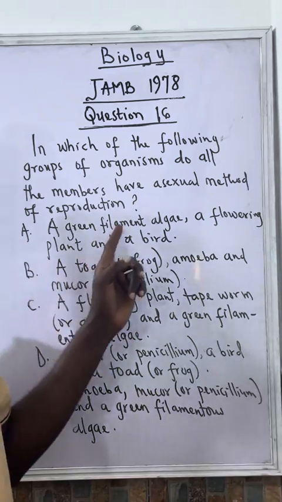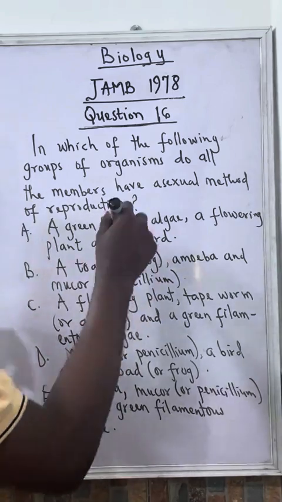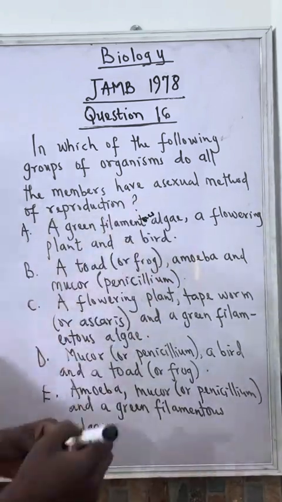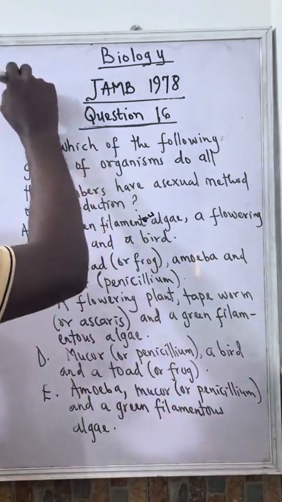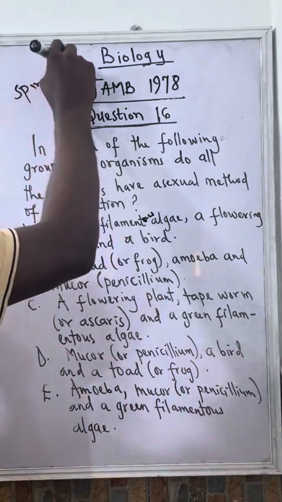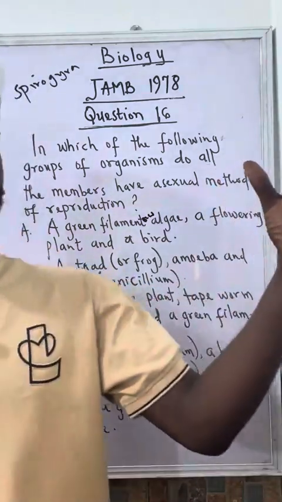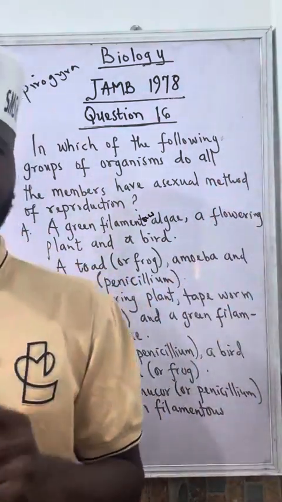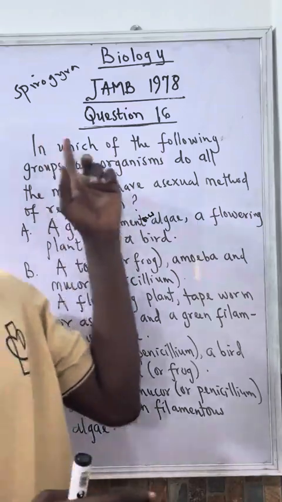It says a green filamentous algae. This is filamentous, not filament. So a green filamentous algae is the Spirogyra. Spirogyra is always made up of a filament. Now, Spirogyra can reproduce both sexually and asexually.